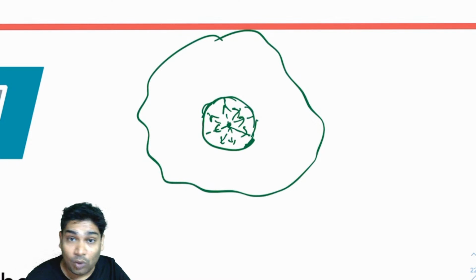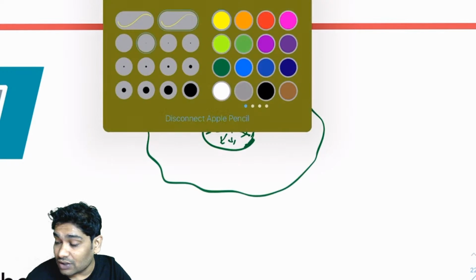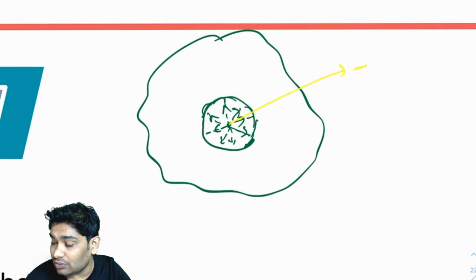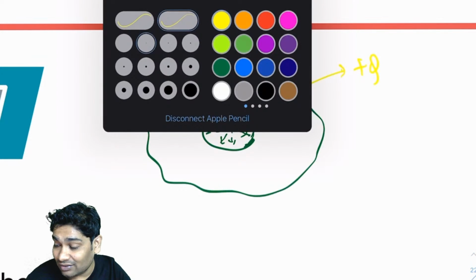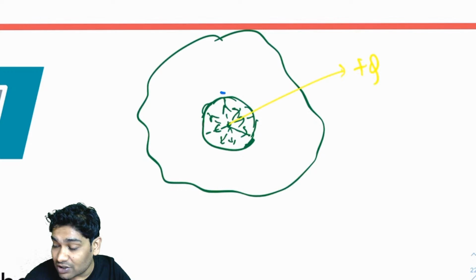And then I know that all the charge that comes inside, assuming this charge is plus Q, would be distributed evenly.